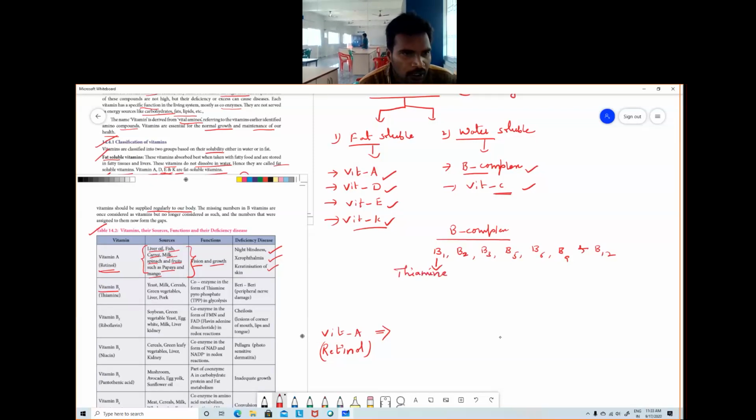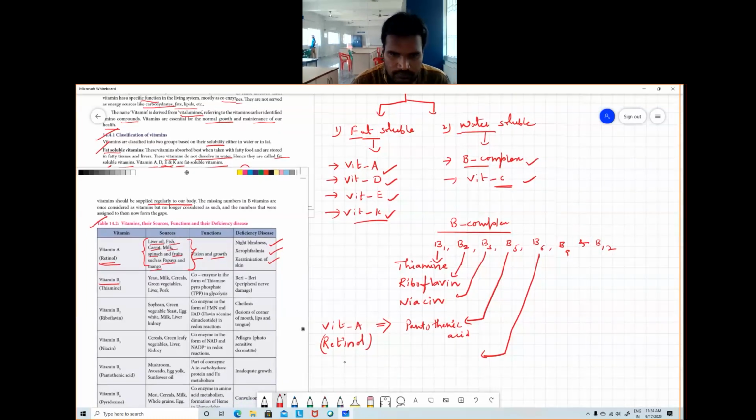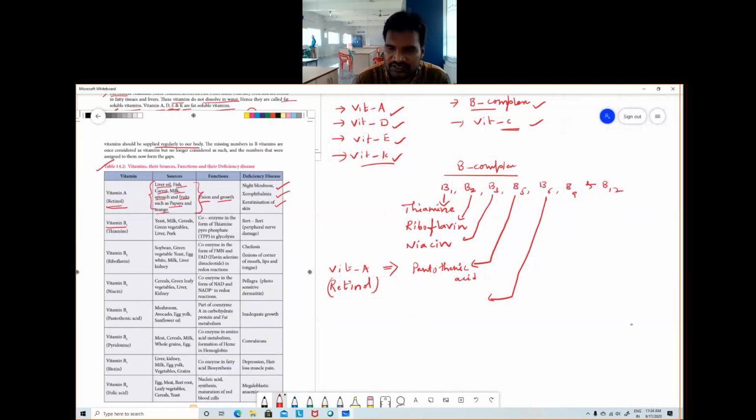B1 is thiamine. B2 is riboflavin. And B3 is niacin. B5 is pantothenic acid. B6 is pyridoxine.